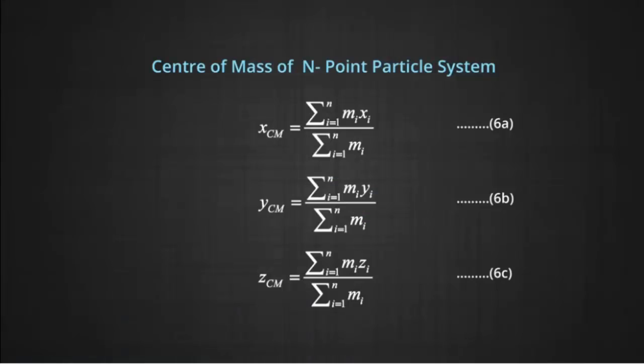Using equations 6a, 6b and 6c, therefore, applicable to a rigid body, the number of particles here, atoms or molecules, in such a body is so large that it is impossible to carry out the summation over individual particles. Since the spacing of particles is so small, we can treat the body as a continuous distribution of mass.